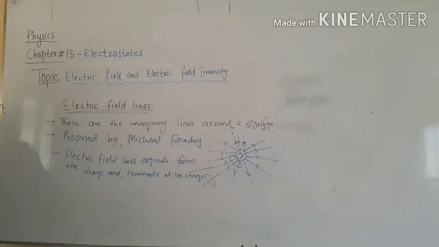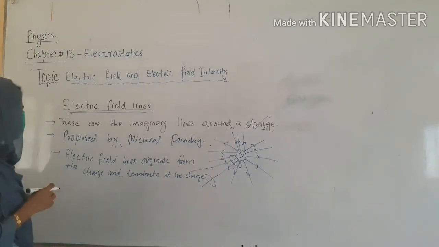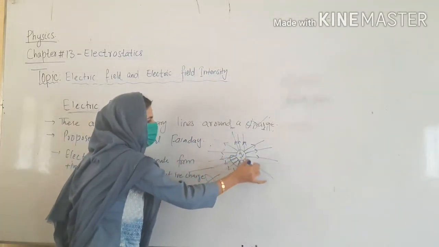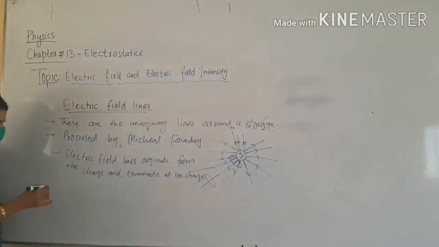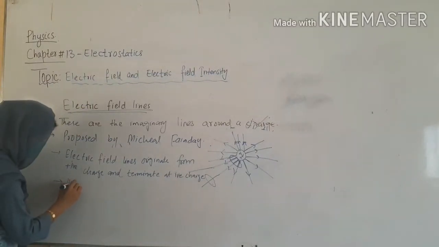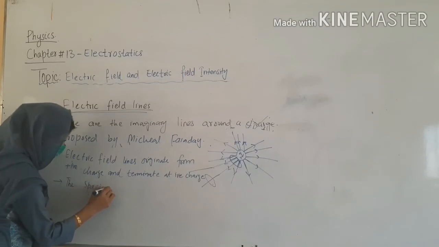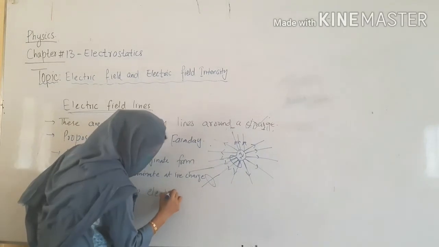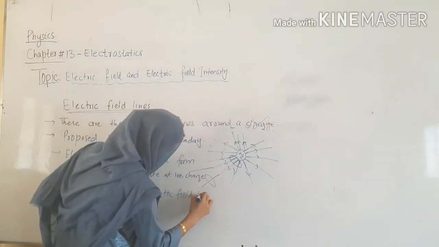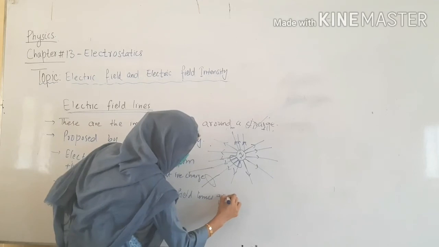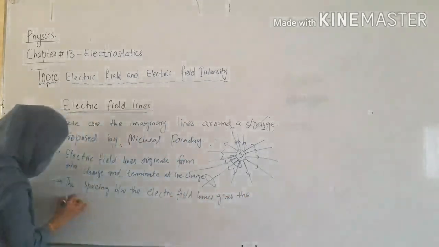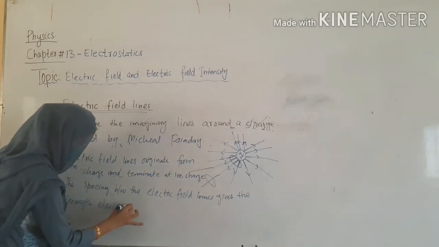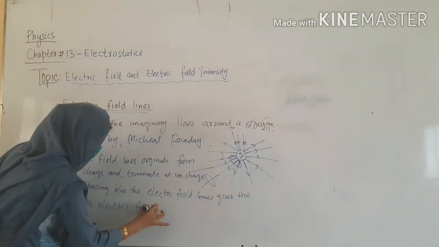Now this is all about electric field lines. The distance or spacing between these lines gives the strength of the electric field intensity. The spacing between the electric field lines gives the strength of electric field intensity.